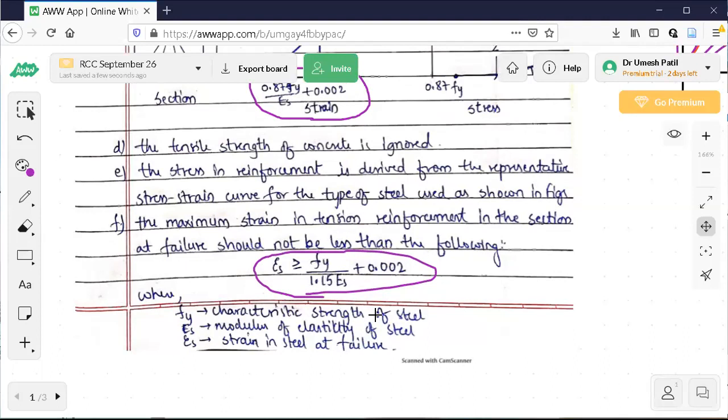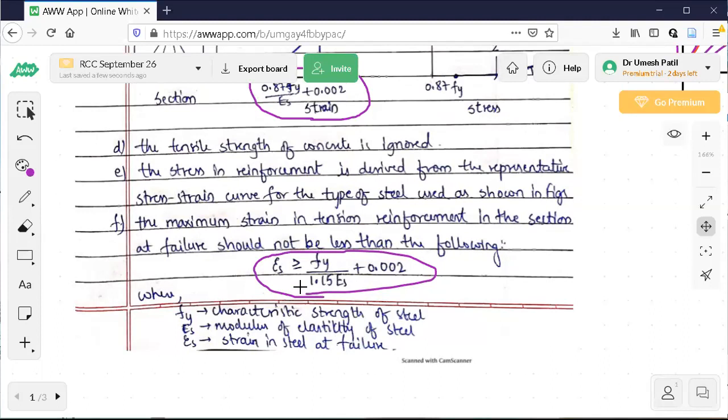fy. See, how do you find strain from strength of materials? Strain is equal to stress by elasticity. Now you forget 1.15 for the time being. fy is a stress, Es is the elasticity, so stress by strain is elasticity.